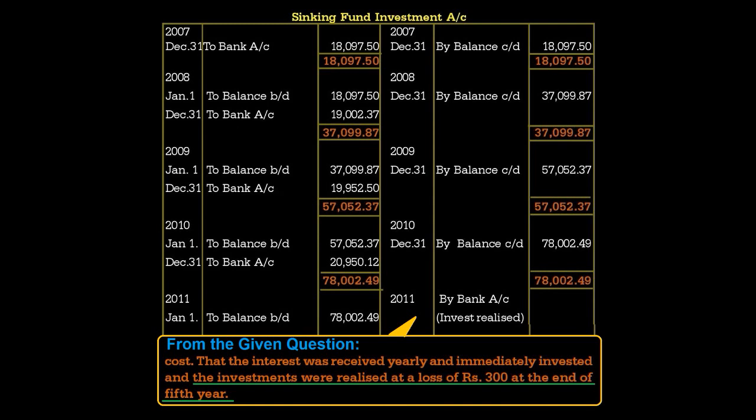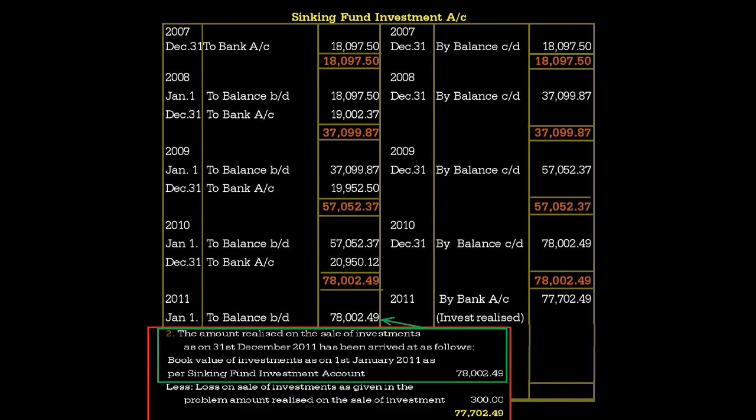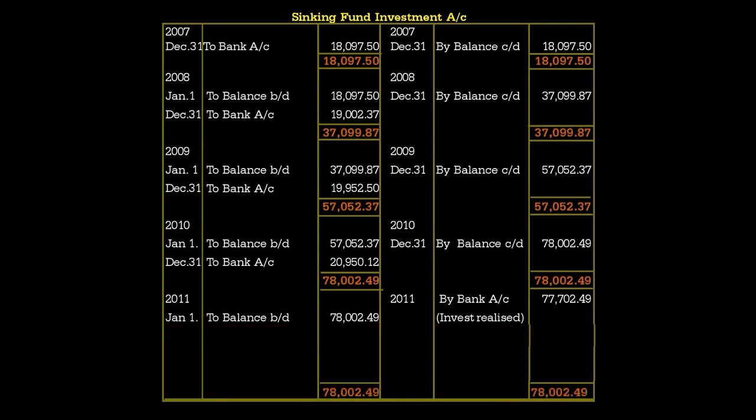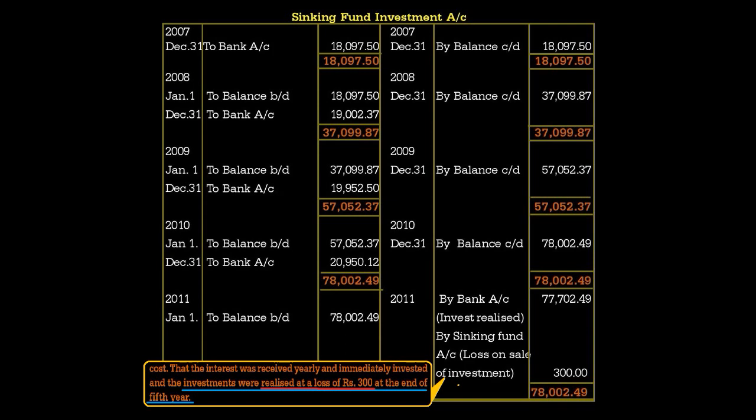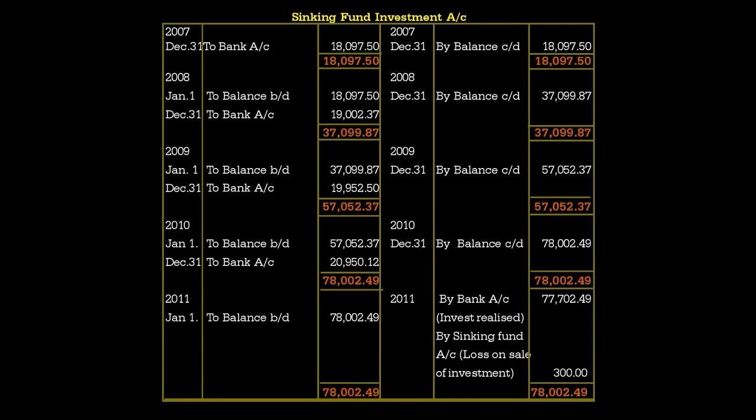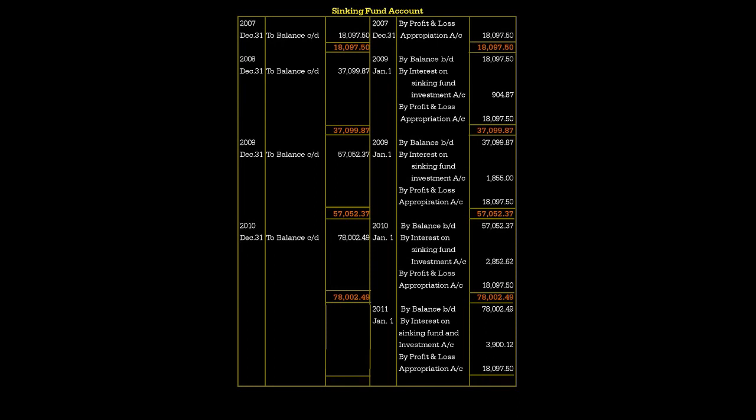selling the investment. So in the credit side, by bank account, investment realized 78,002.49 minus 300. It is realized at a loss of 300, which means you have to deduct. So minus 300 comes to 77,702.49. Here it is realized at a loss, so the remaining amount, that is a balancing figure, has to be transferred to the sinking fund account. That is loss on sale of investment, a loss of 300 rupees. Together the total of the account is 78,002.49.